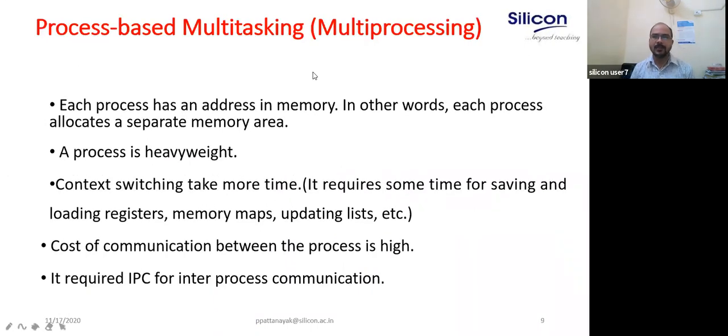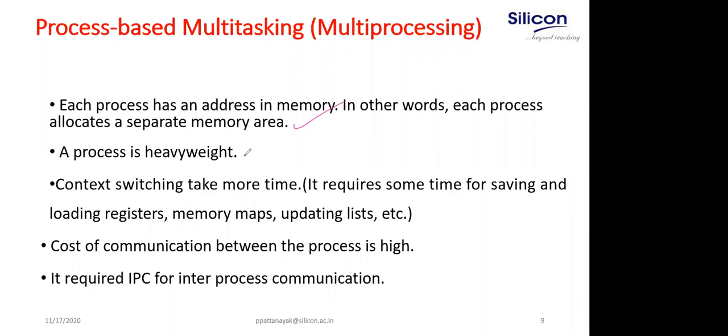Okay, process-based multitasking, as we have seen, just to summarize here. Each process has a different address space. In other words, each process allocates a separate block of memory in case of multiprocessing. Whatever I discussed, just a brief overview here.